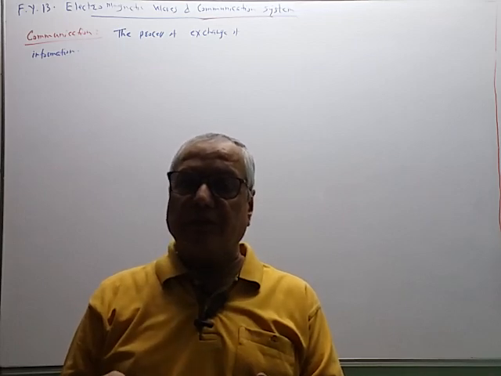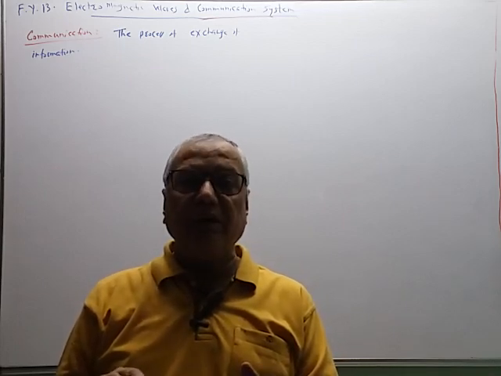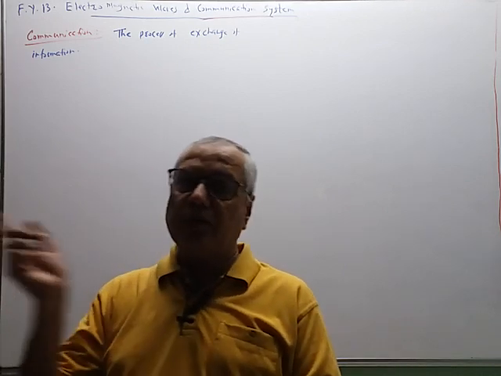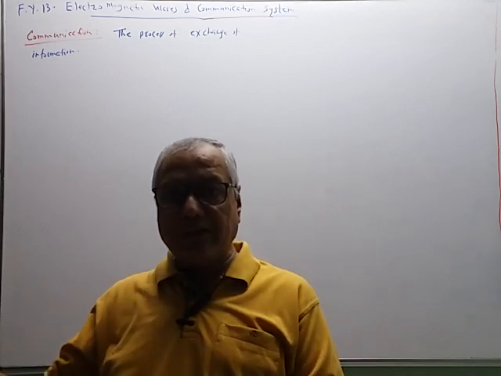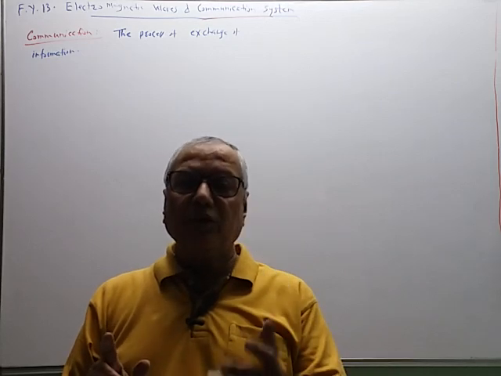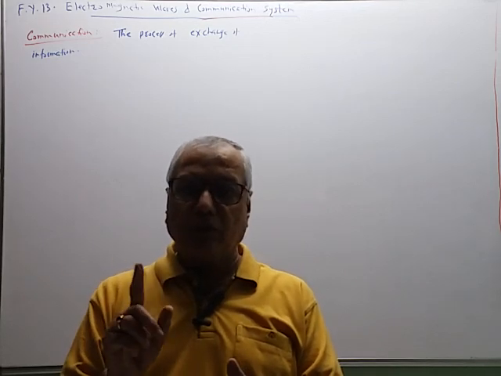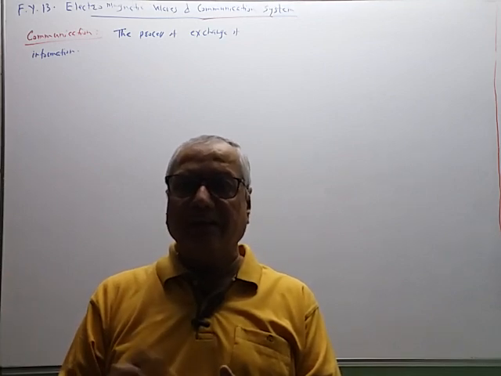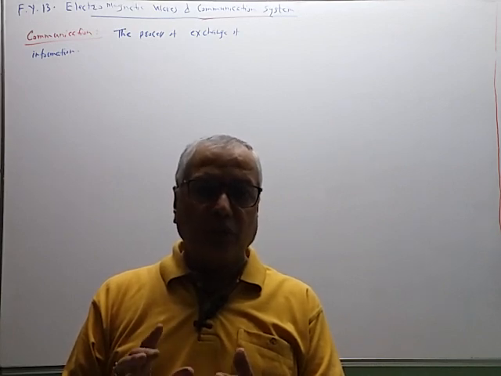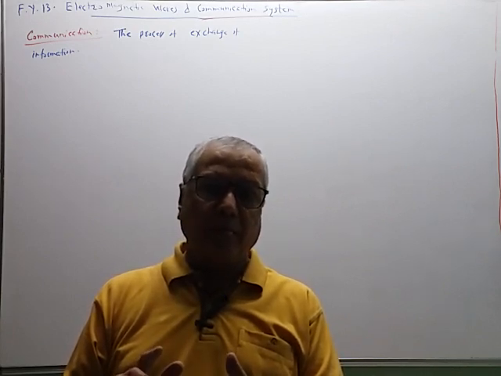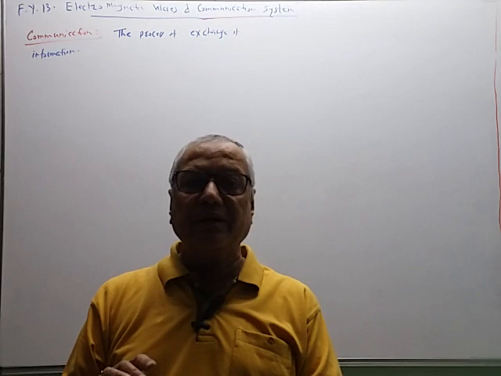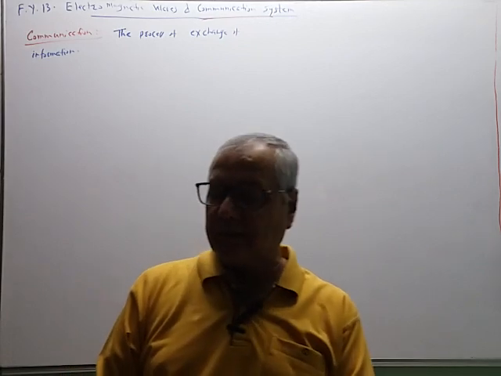For example, when we use cable TV, the signal is going only from the cable operator to the TV set. In the reverse direction, there is no communication. In telephone communication, it is both-way communication. Both are transmitting, both are receiving the signal. They can hear each other. So cable TV is one-way communication. Closed circuit TV is one-way communication. And telephone or mobile communication is both-way communication.